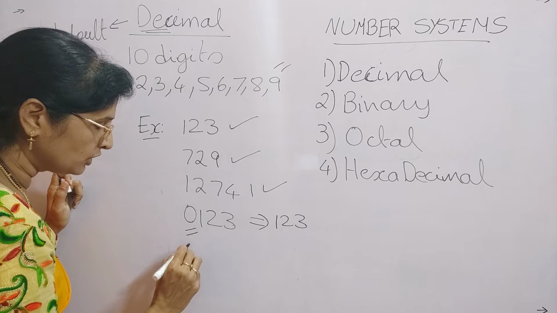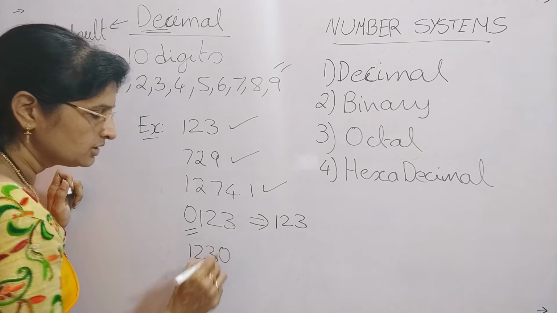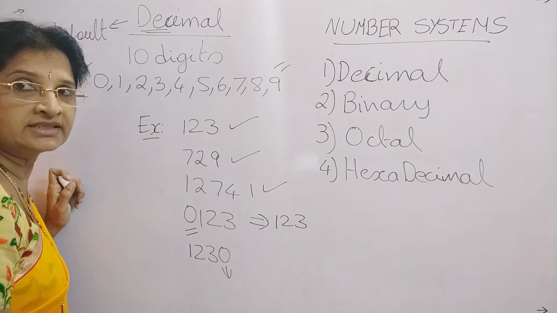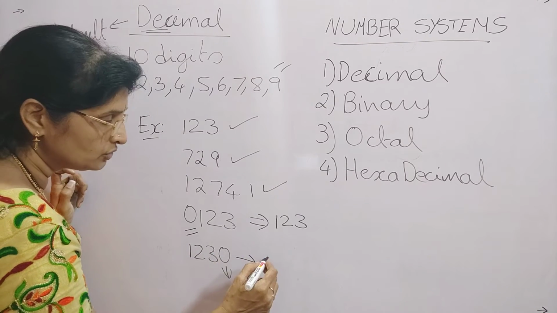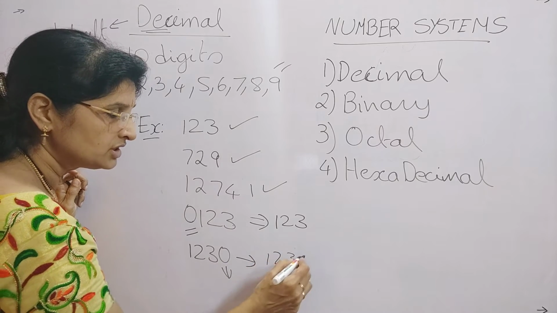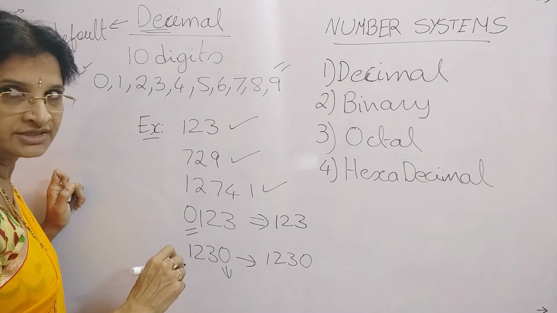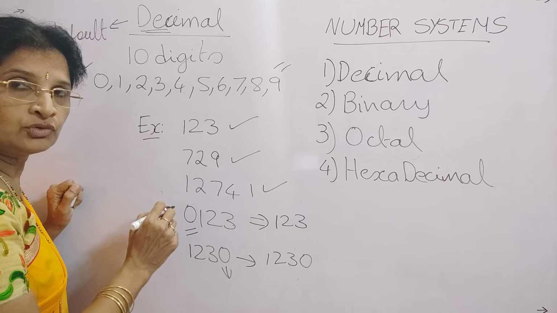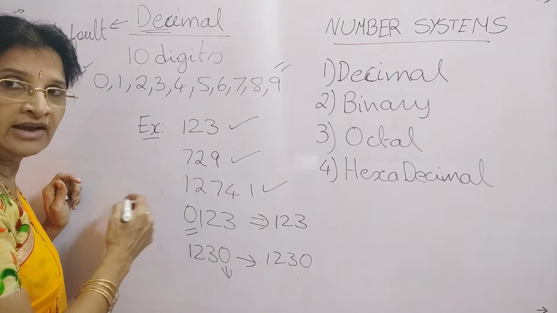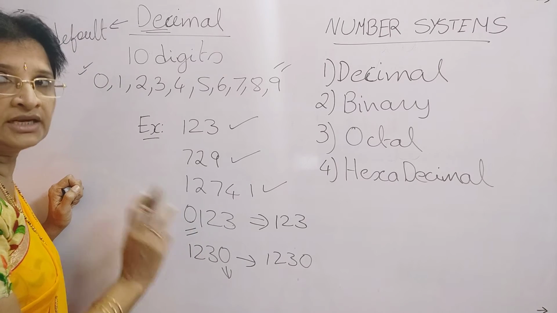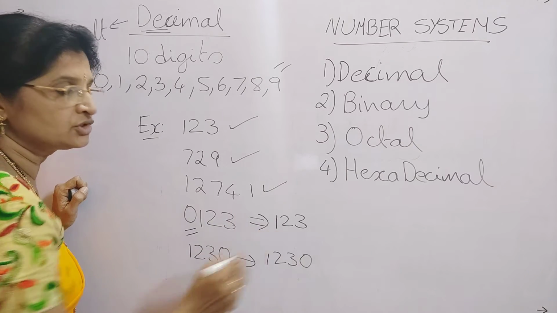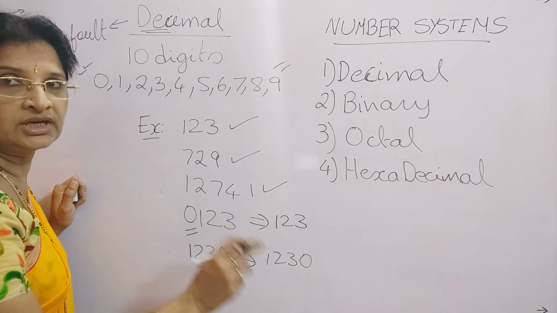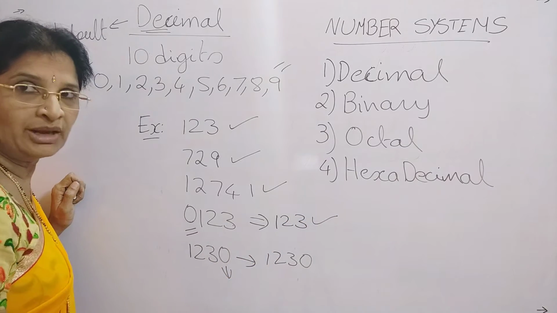But if you give the 0 on the right hand side, as in 1, 2, 3, 0, it has so much importance, so you keep it as 1, 2, 3, 0. A 0 on the left hand side doesn't have a value, so you can remove those zeros and just write 1, 2, 3. So this is a valid decimal number.